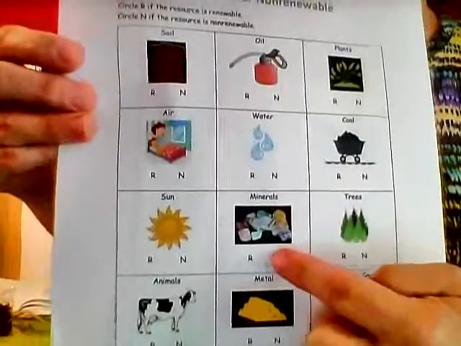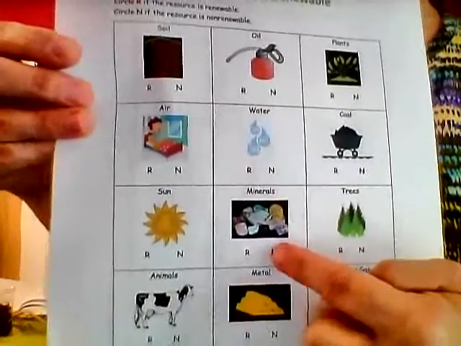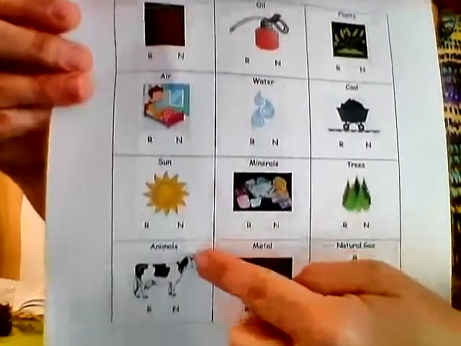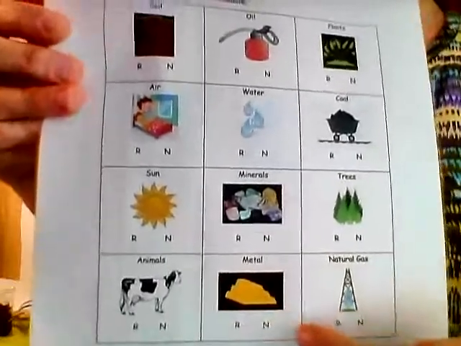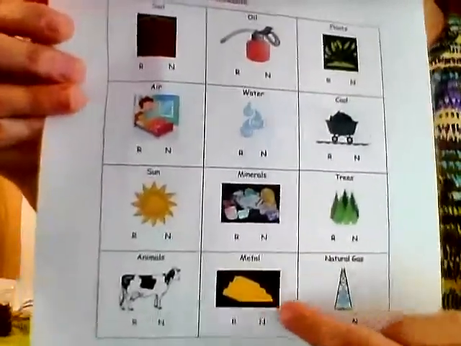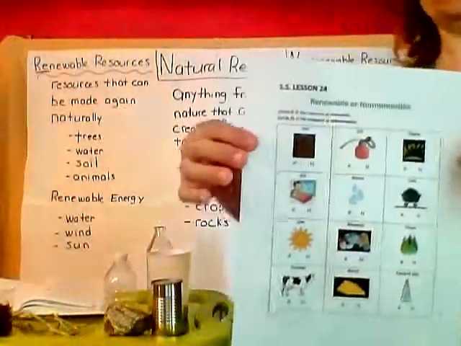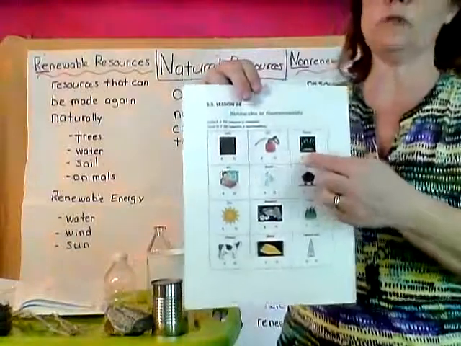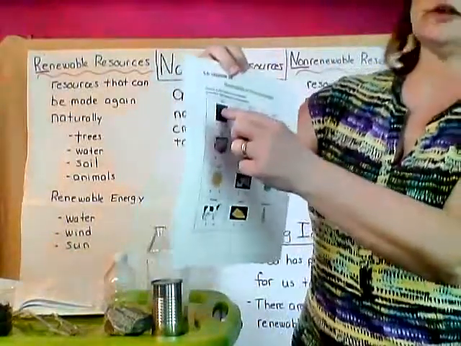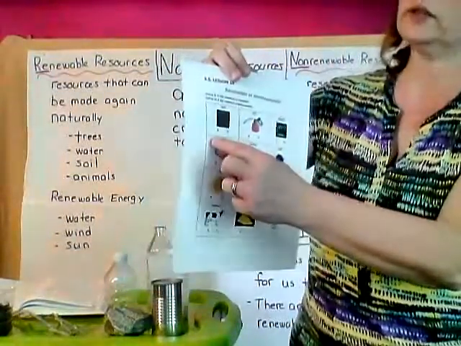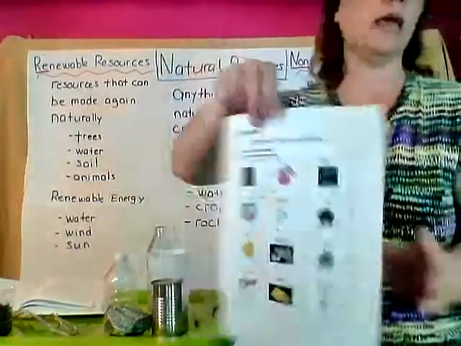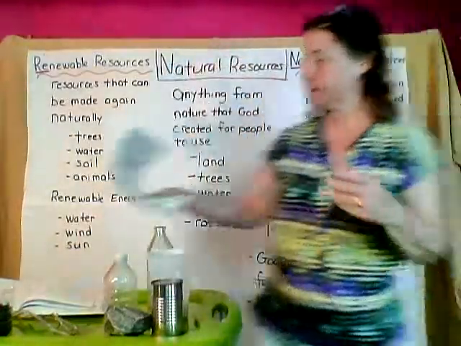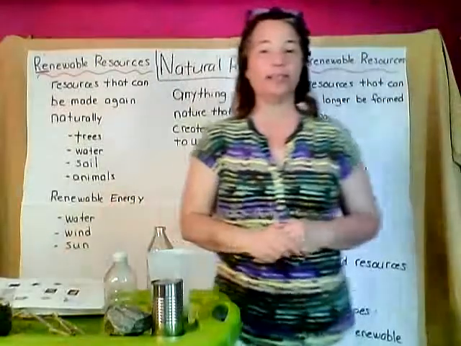minerals. Minerals are kind of like rocks and gems. The sun, animals, metal, and natural gas. All right. Now you don't have to print this out. You can just write the word and then write renewable or non-renewable. So for soil, you can write the word soil and then write renewable or non-renewable next to it. And then you can email it to us. And then it will be for a participation grade.